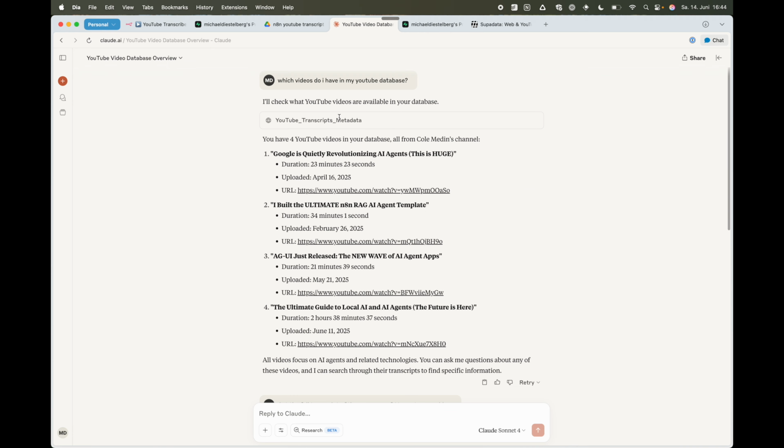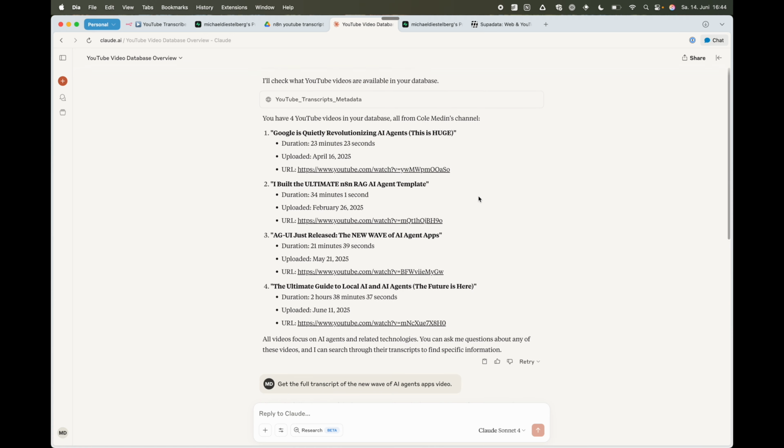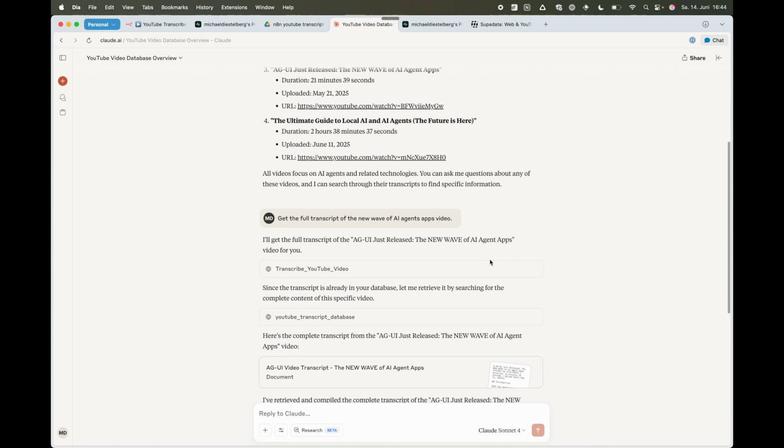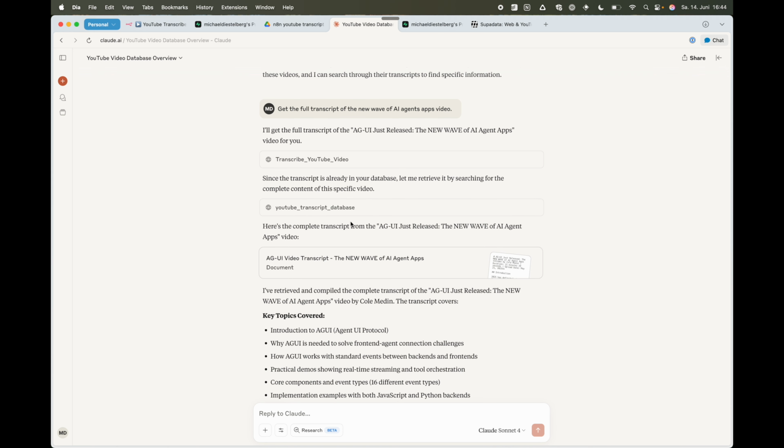What it will be able to do in the end is look up what kind of videos you already have in your YouTube database. It can transcribe videos completely and put them into the vector store. And it can retrieve transcripts from that vector store so you can ask questions about them. It also has a feature that allows it to check if a transcript already exists in the database and then search for that instead.